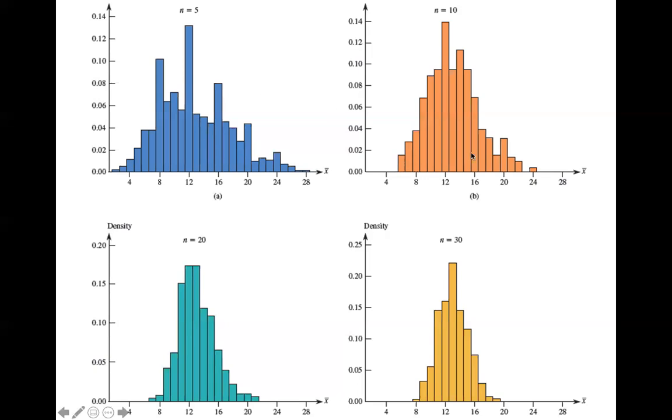And then if you go to the orange one, it's still a little bit right skewed. And at what point does it look actually fairly symmetric? The yellow one. Yeah, I would say the yellow one looks fairly symmetric. Even the one in teal is slightly right skewed still. Good job, Tiffany.